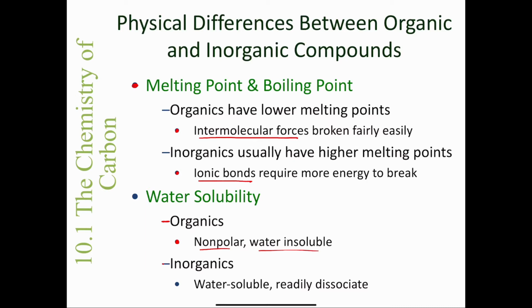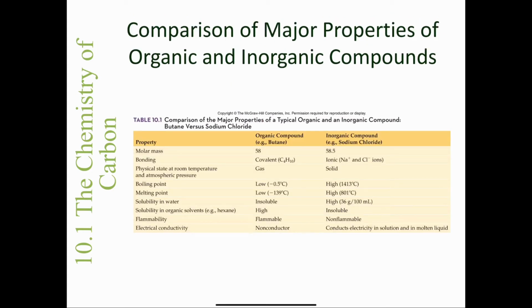In terms of inorganic compounds, if you remember, inorganic compounds, ionic compounds, are usually made from a metal and a non-metal, and therefore they will break apart into their ions, or they will readily dissociate, rendering them what we call water soluble. So just based on water solubility, you can see that there's a big difference between organic compounds and inorganic compounds. This table here, table 10.1, is a comparison of the major properties of a typical organic and an inorganic compound. So butane versus sodium chloride.